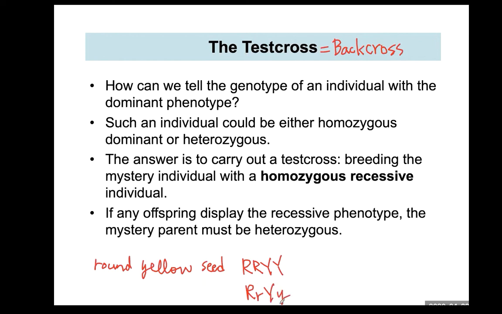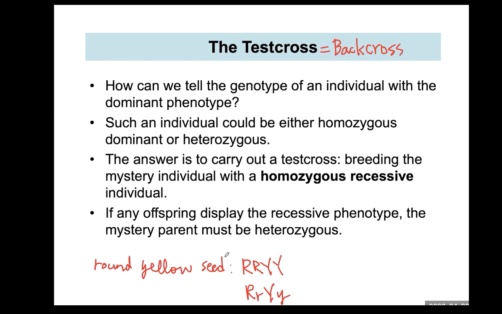This is also round yellow seed too. If you want to know the exact genotype, then you have to do a test cross or back cross. So how can you tell the genotype of an individual with the dominant phenotype? This is a dominant phenotype, but you do not know the genotype of the individual.